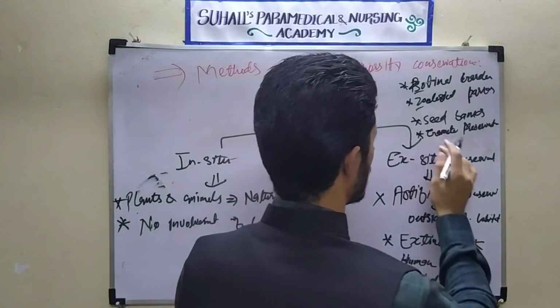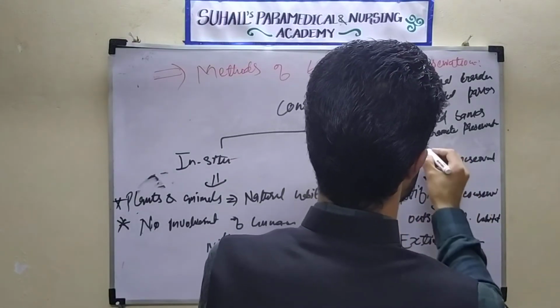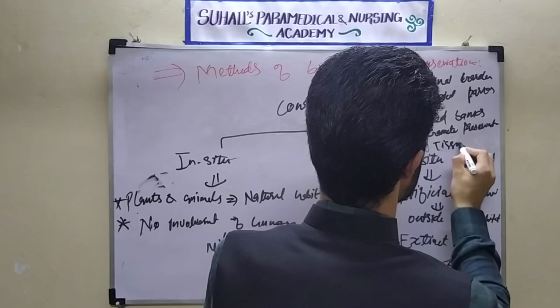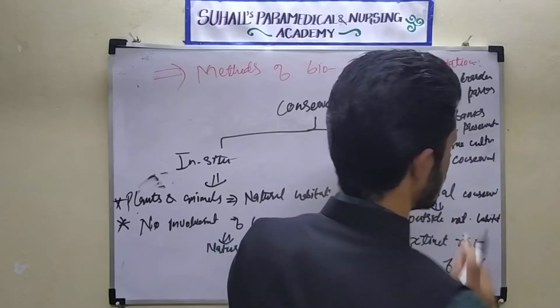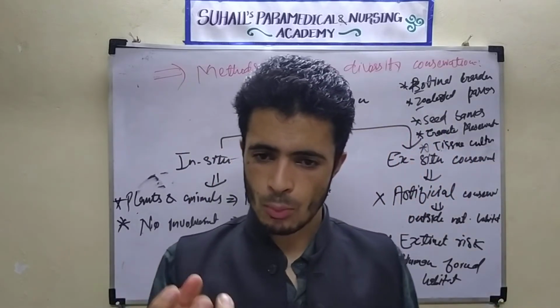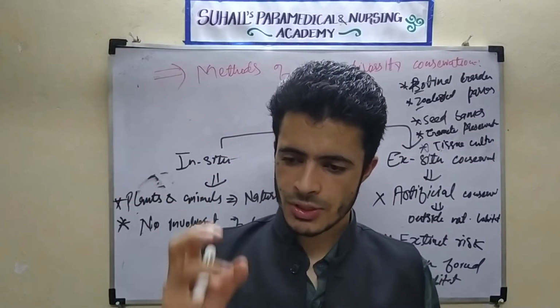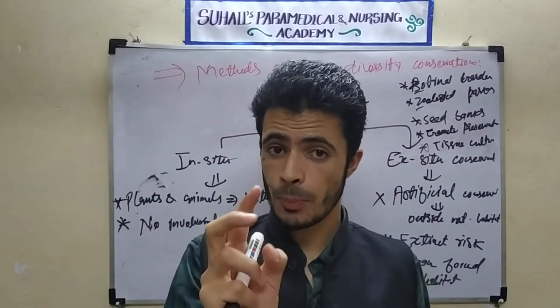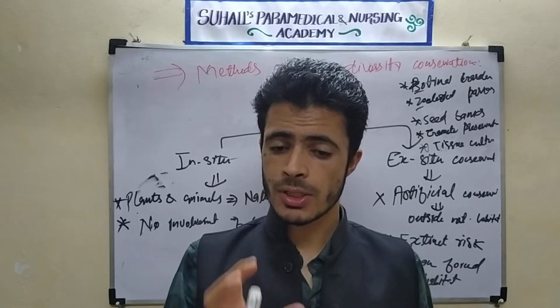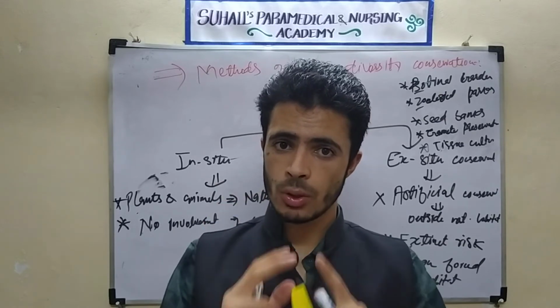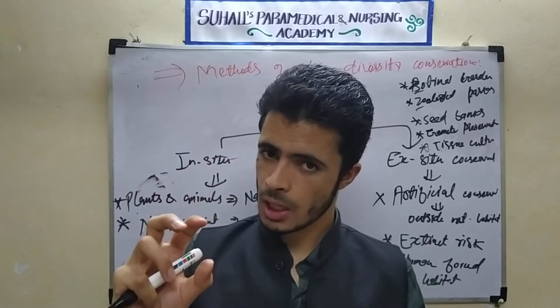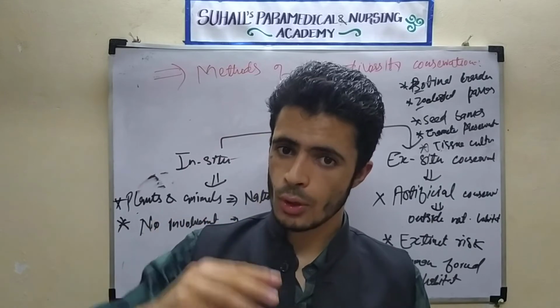Another is tissue culture. In tissue culture, a part of the plant, mostly the tip of the plant, is taken, which has the property of totipotency. Totipotency means the plant part has the property to grow into a new plant.